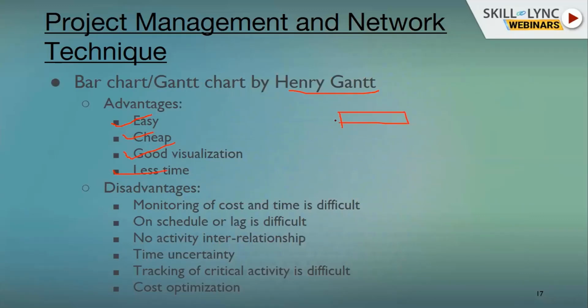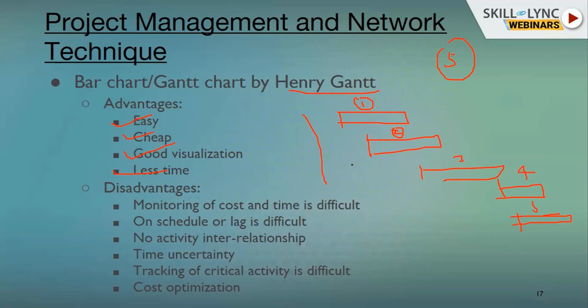What is a bar chart? It is a presentation of activities. Suppose there are 5 activities at a site that need to be done. We create the first activity and show its duration, then the second activity and its duration, and so on up to the fifth activity. In this way it shows all the durations, but not in an organized way. So this is a bit of an old method and is not used currently in industry, and it has some disadvantages as well.